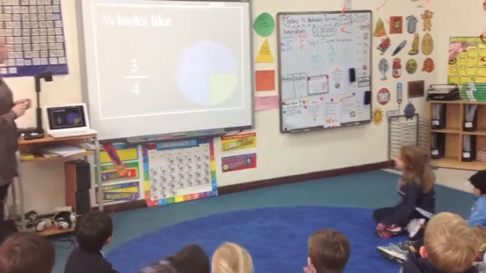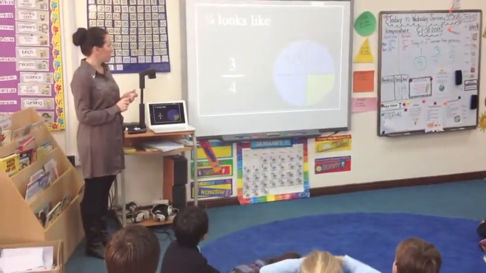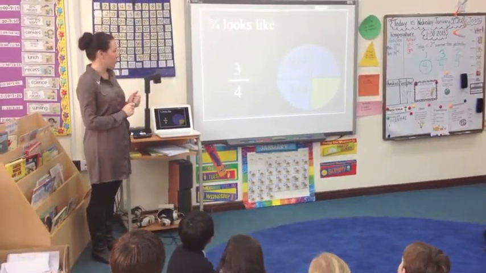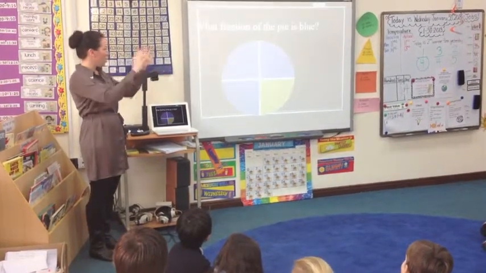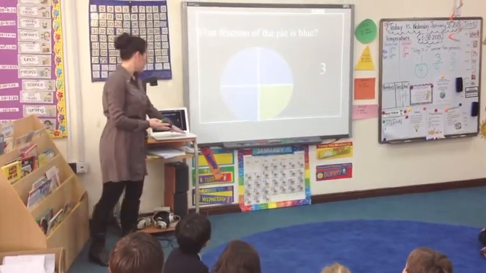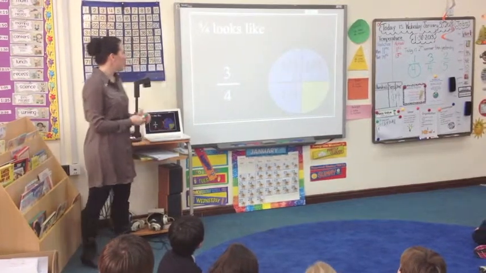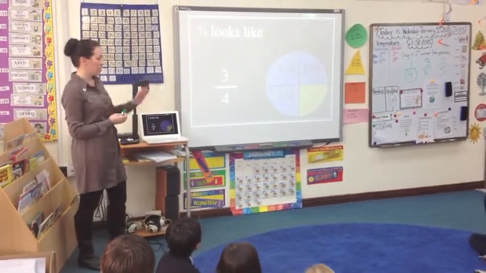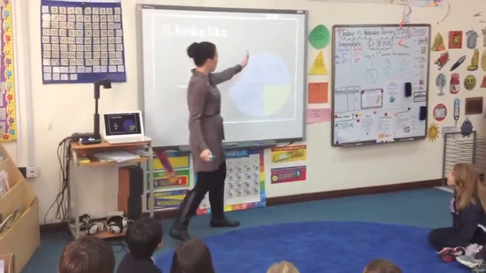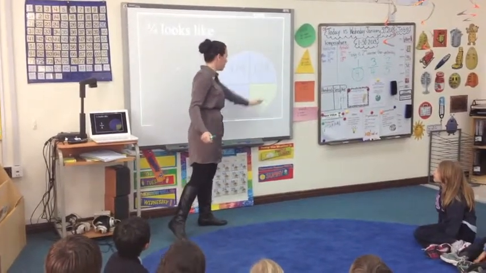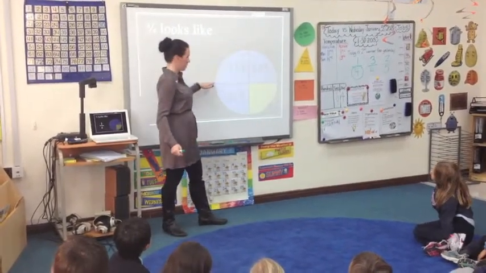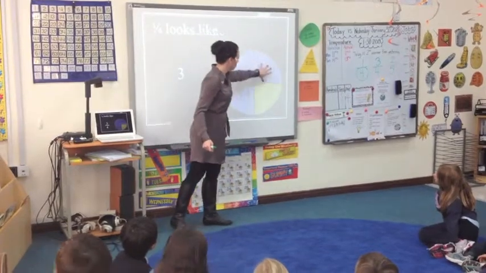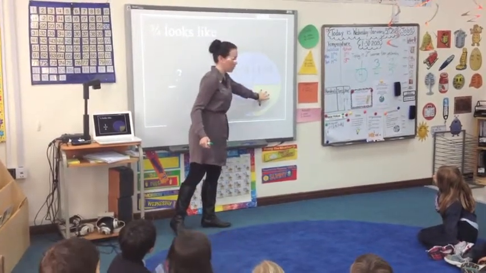So here it shows us another fraction. It says this is what 3/4 looks like. So what they did is they took a whole circle and cut it into fourths, with symmetry, right down the middle, both ways. So this means it's 1, 2, 3, 4 parts.